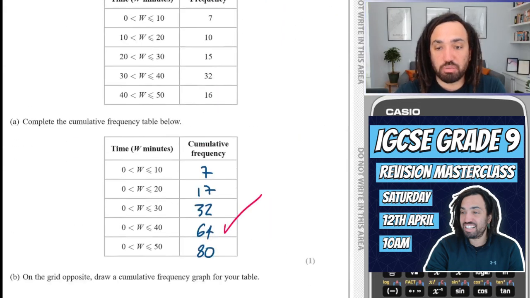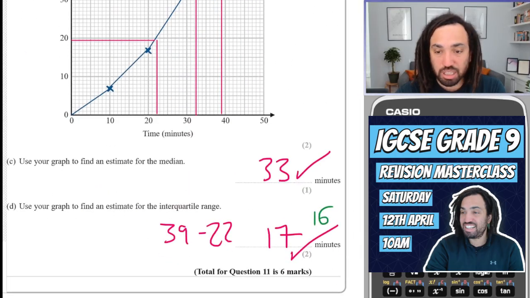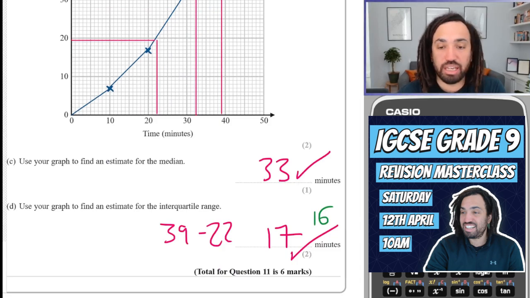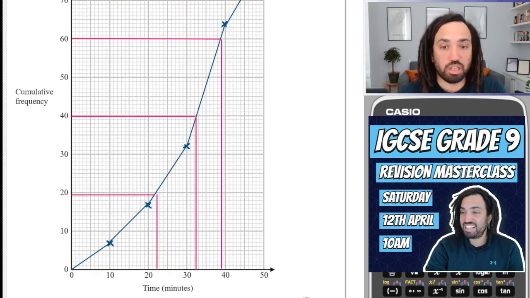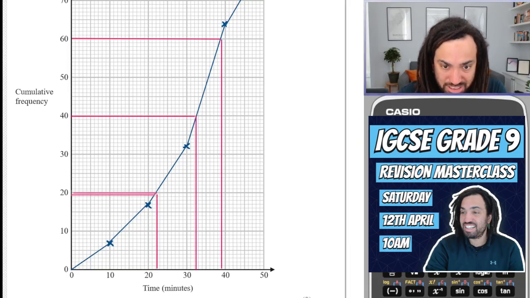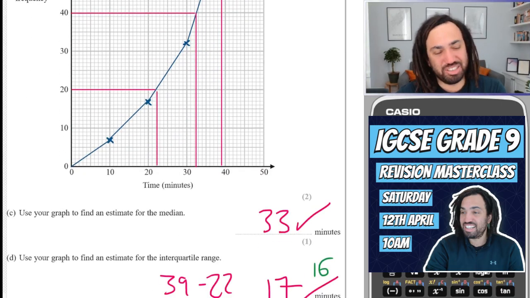The first one was for the cumulative frequency. Apparently the exact correct answer was 16, but you're always allowed some leeway as long as you've got your lines drawn nicely on the graph, which I have just about. Don't look at that, that was just me rushing. I think I'll get away with that.